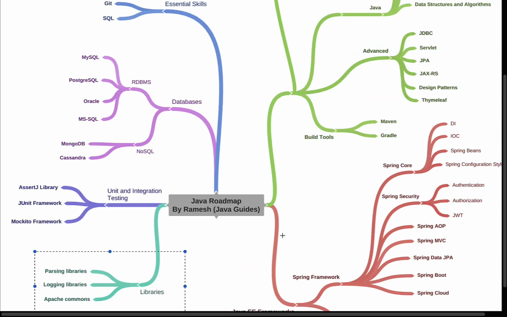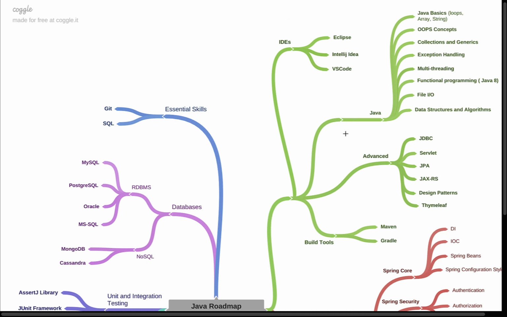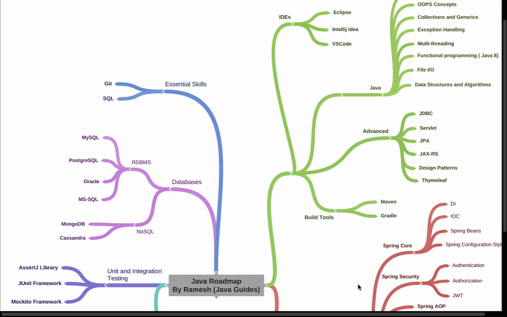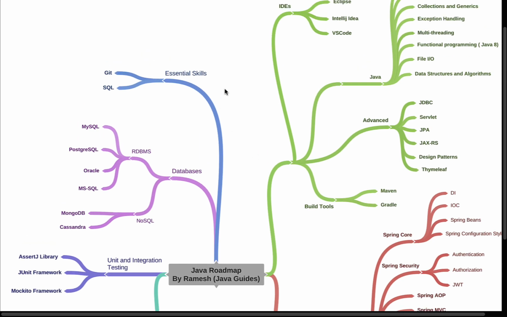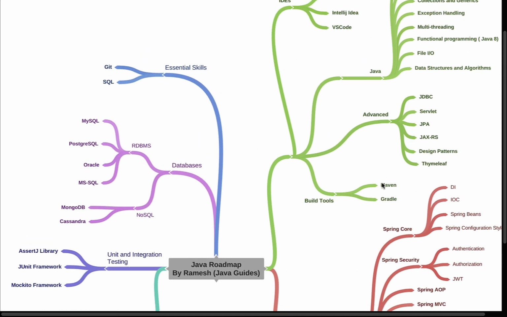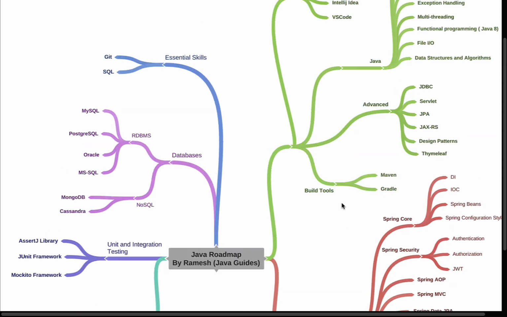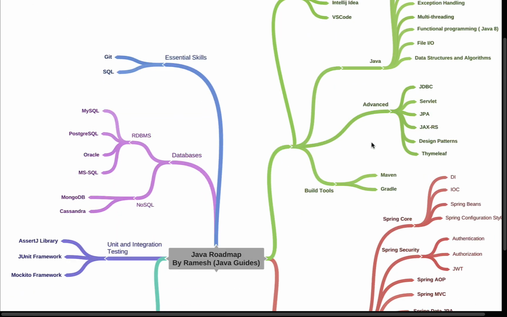Alright, so as a Java beginner, you can go ahead and check out all these topics, frameworks, tools and databases. Okay, so this is a complete package. These are the bare minimum things that I have mentioned here to know as a Java programmer. But in real-time project development, you may use different frameworks or tools. Okay, and these are the commonly used Java topics, frameworks, tools, databases, libraries that I have mentioned over here. So if you are a beginner and you want to start your career in Java, then go ahead and learn all these Java topics, tools, frameworks, libraries.